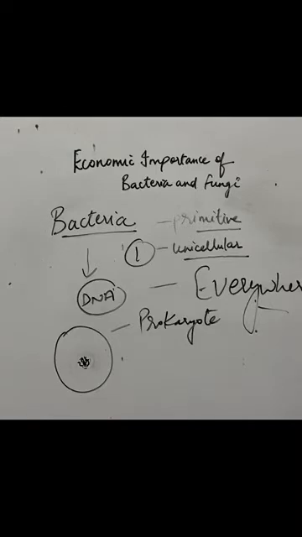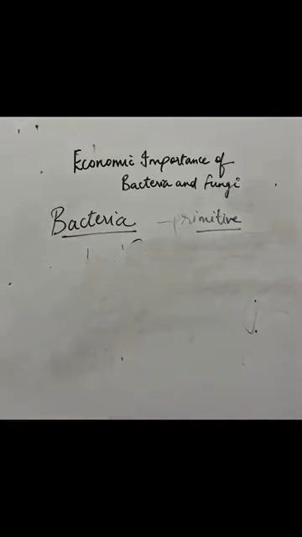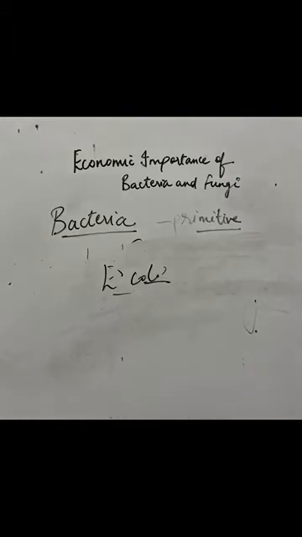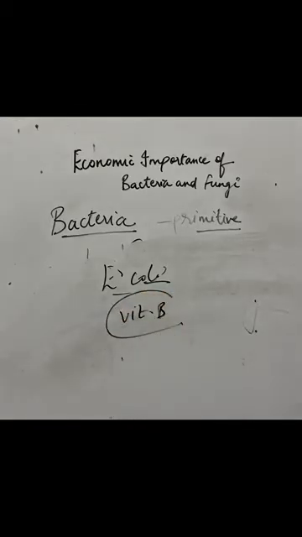But some of the bacteria present inside our body are quite useful. There is one bacteria, the name of it is E. coli, Escherichia coli. This bacteria is present in our intestine and it helps to synthesize vitamin B. So this bacteria is quite important for us, right?